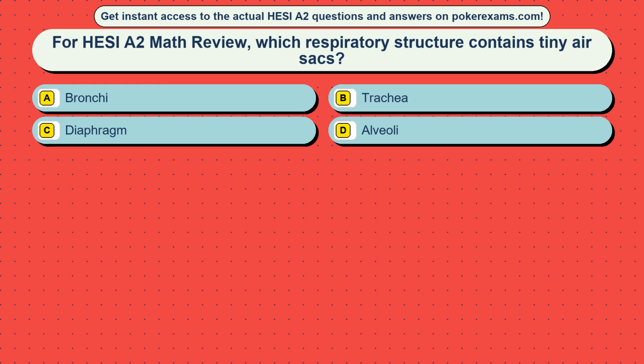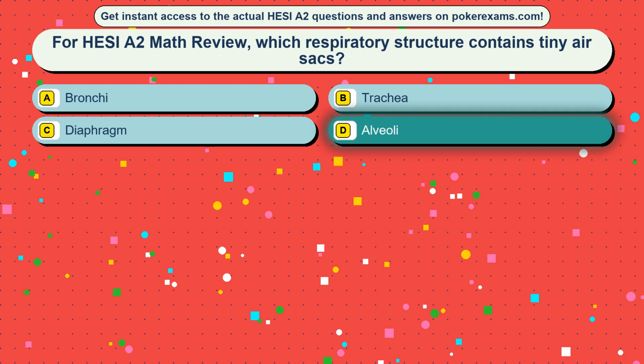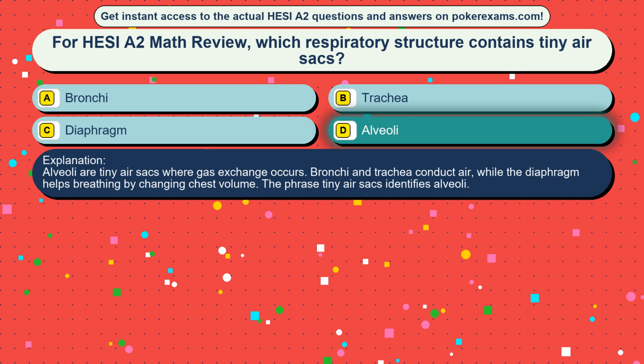Question 22. For HESI A2 Math review, which respiratory structure contains tiny air sacs? Option A, bronchi. Option B, trachea. Option C, diaphragm. Option D, alveoli. The correct answer is option D, alveoli. Alveoli are tiny air sacs where gas exchange occurs. Bronchi and trachea conduct air, while the diaphragm helps breathing by changing chest volume. The phrase tiny air sacs identifies alveoli.